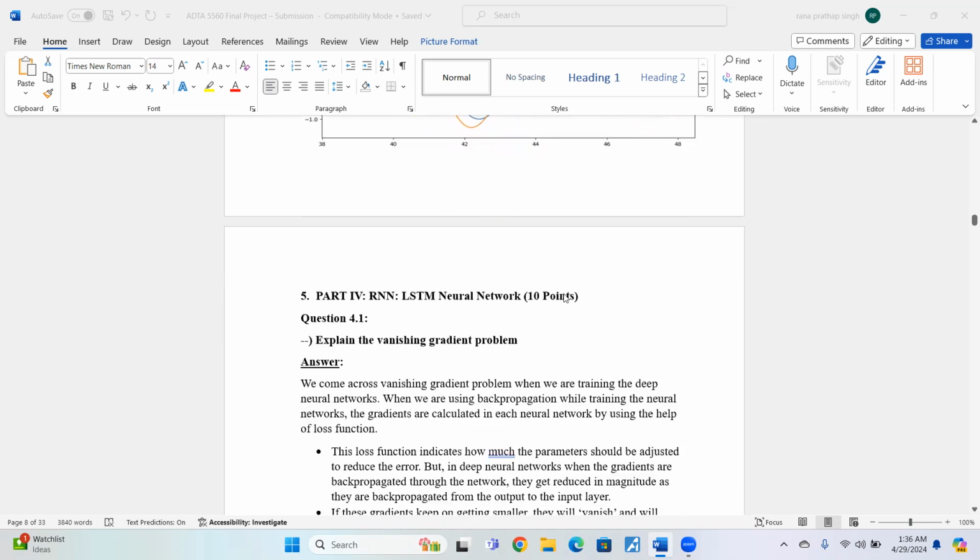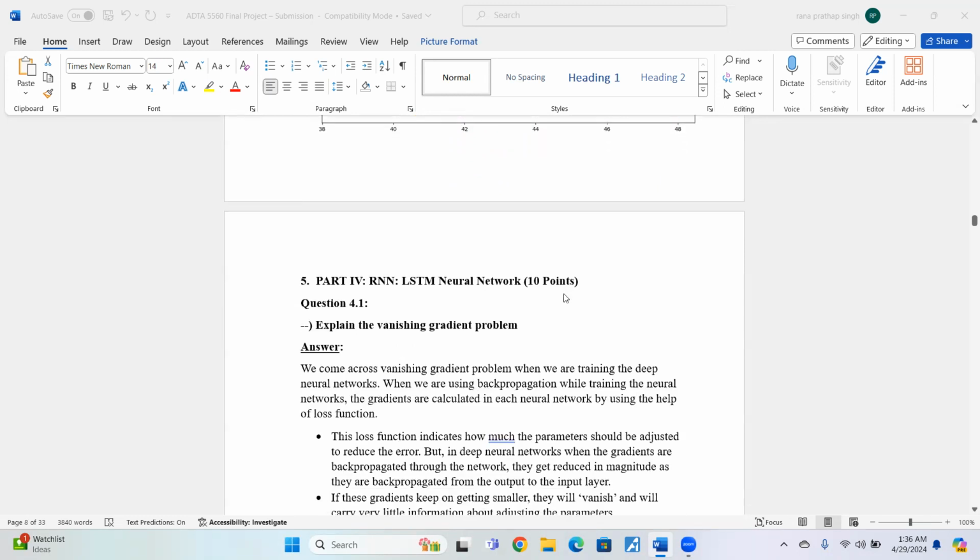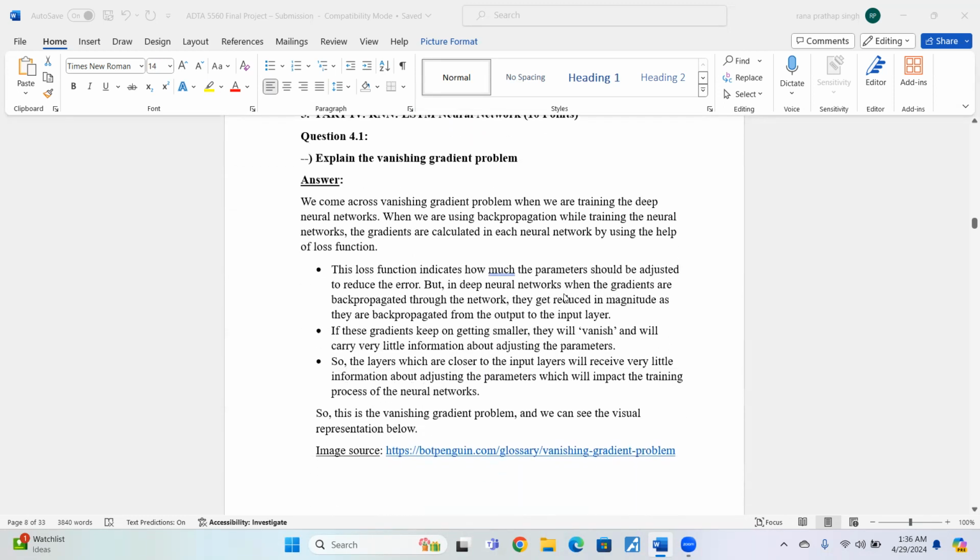Now we're going to talk about the RNN and LSTM neural networks. So first we are going to talk about the vanishing gradient problem, which is the first question in this topic. We have come across a vanishing gradient problem in recurrent neural networks, which is a big issue and a very big drawback for recurrent neural networks.